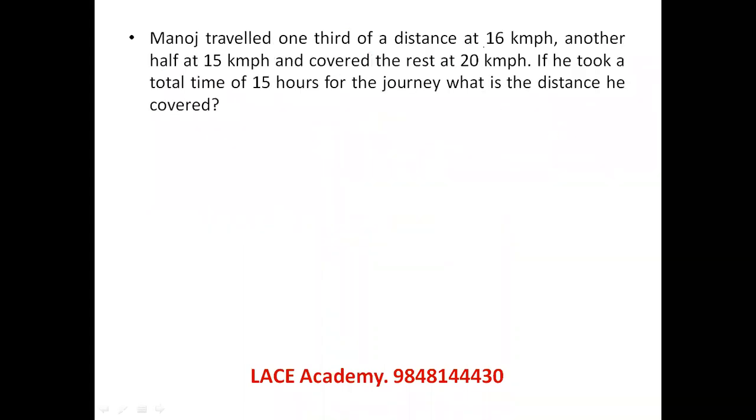Manoj traveled one third of a distance at 16 km per hour, another half at 15, and covered the remaining at 20. So one third and half, 1 by 3 and 1 by 2. Let us say there are totally 6 equal parts of the journey. Out of 6 equal parts, one third means 2 parts of the journey made at 16 speed. Half means 3 parts of the journey made at 15 speed. Remaining 1 part made at 20 speed.